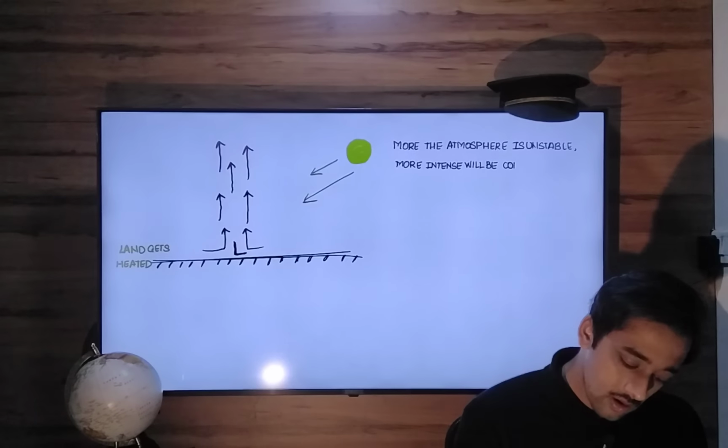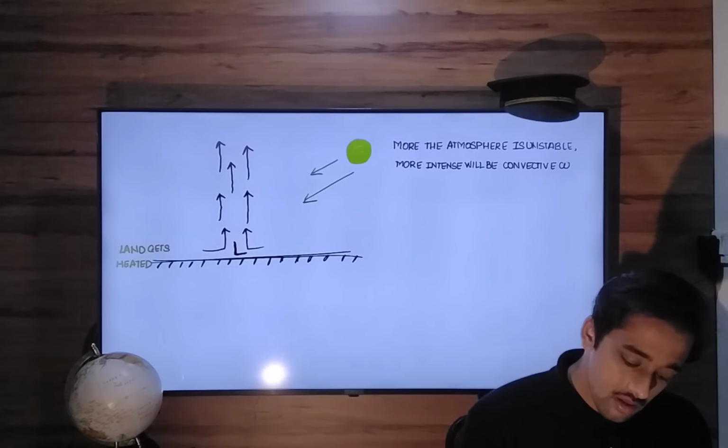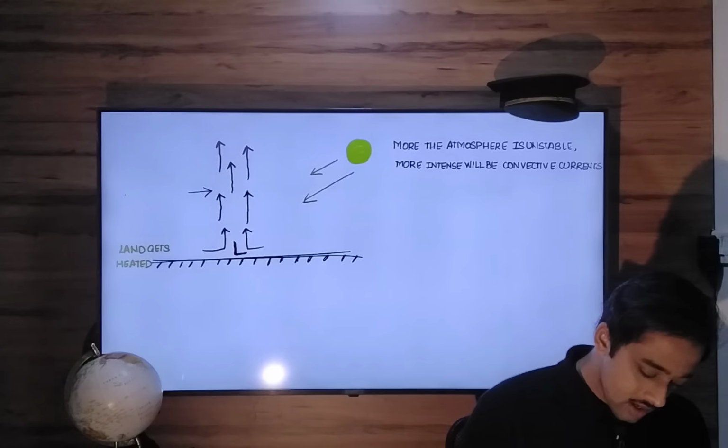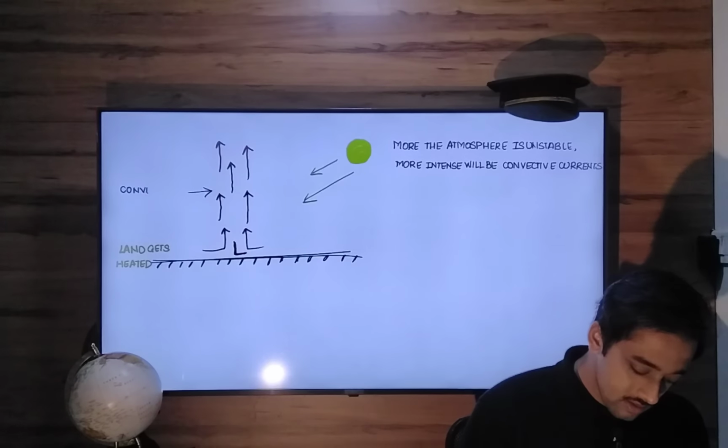These currents are called convective currents. Okay, so these are your convective currents.